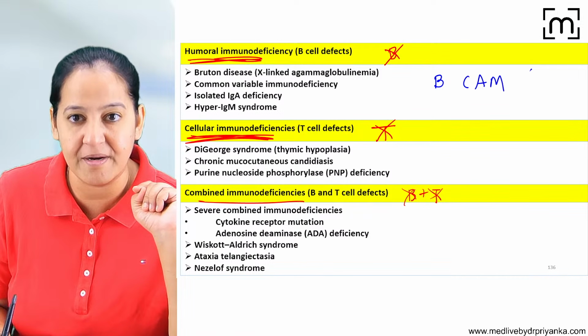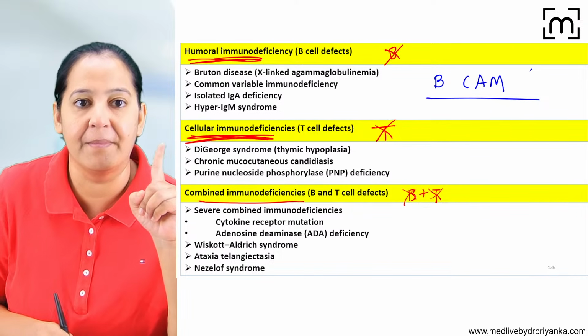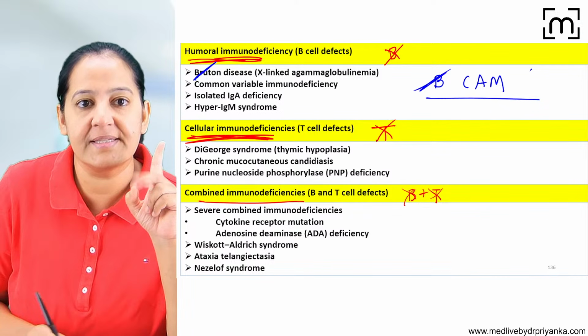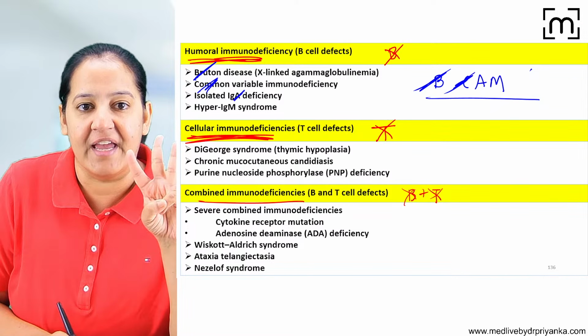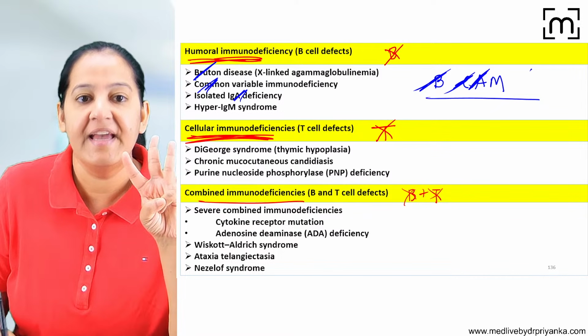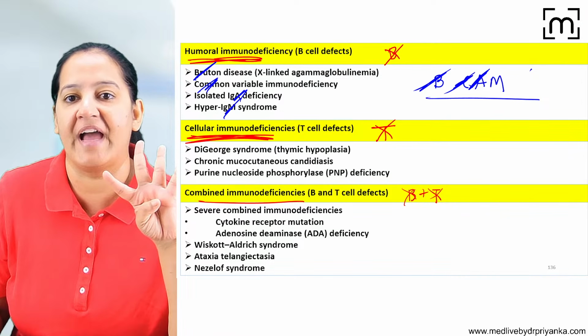Camera ko we call cam na. BCAM. The mnemonic is BCAM. B stands for Bruton disease. C stands for common variable immunodeficiency. A is IgA, isolated IgA deficiency. And M is IgM, hyper IgM syndrome.